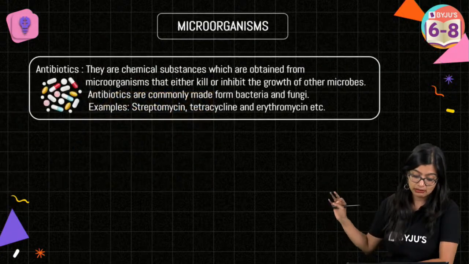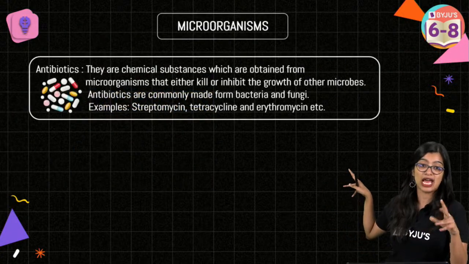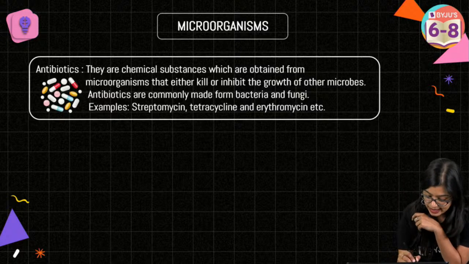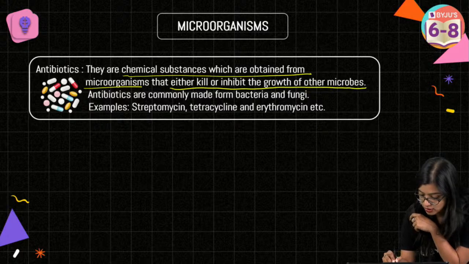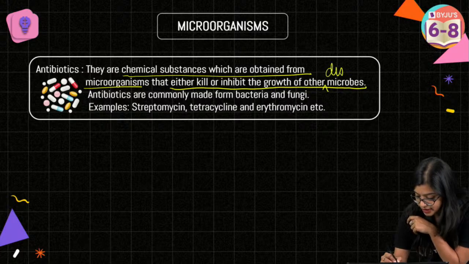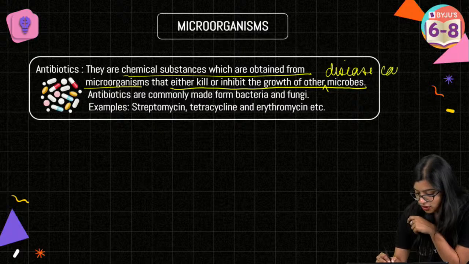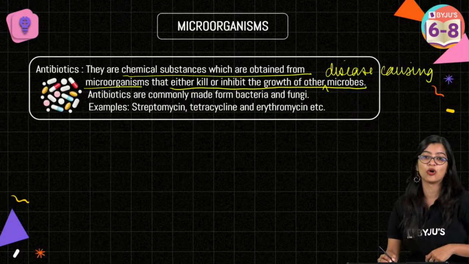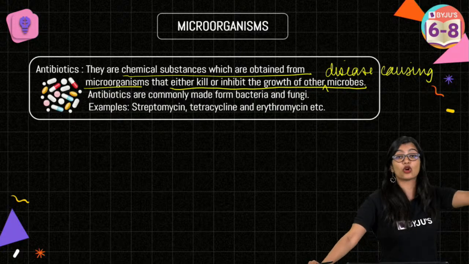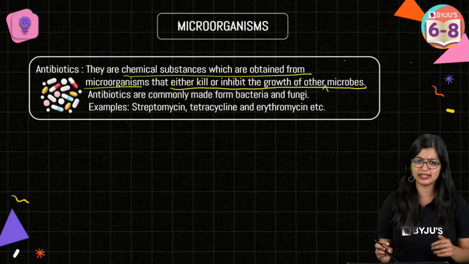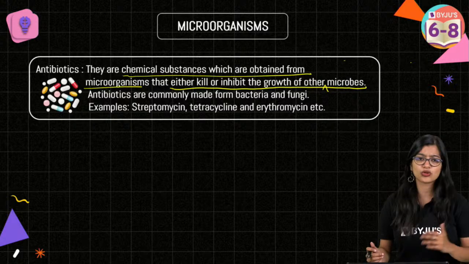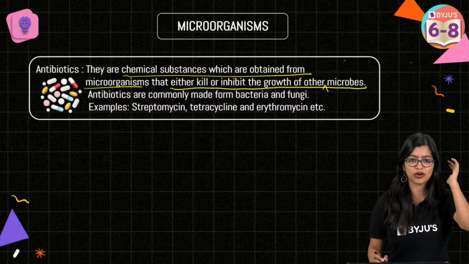When we talk about antibiotics, we see that they are chemical substances which are obtained from microorganisms that either kill or inhibit the growth of other disease causing microbes. Otherwise, if they're inhibiting the growth of some other microbes, or actually you can write other microbes, let it be, right? They inhibit the growth of other microbes. That is fine. All right.